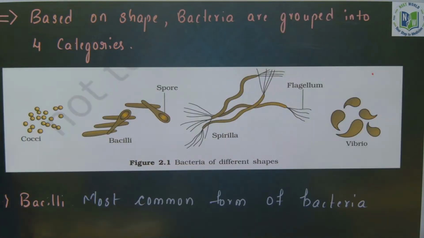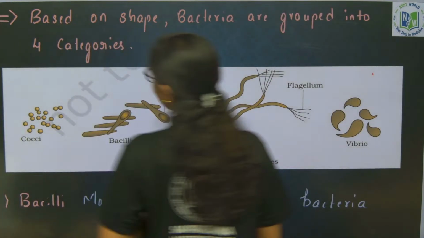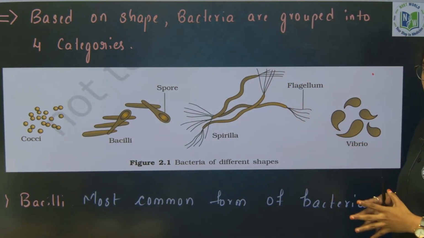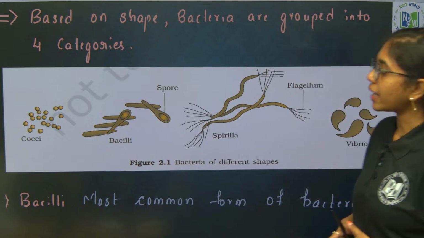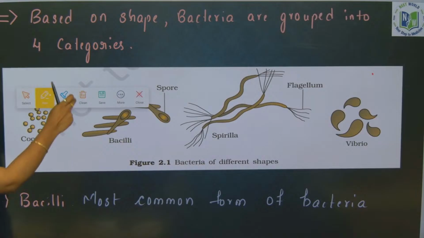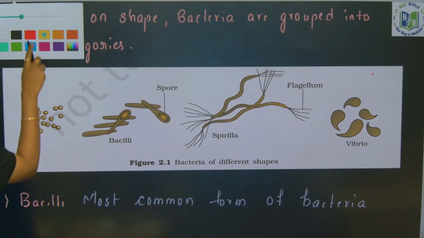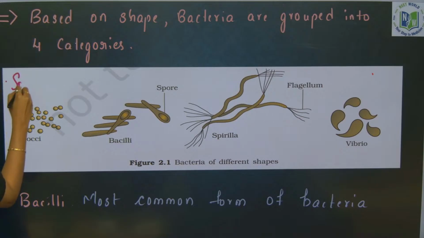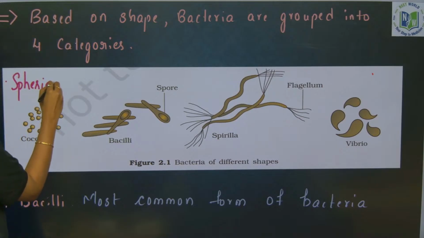It's a typical bacteria. Based on the shape, bacteria has 4 categories. If it is spherical or circular, cocci.